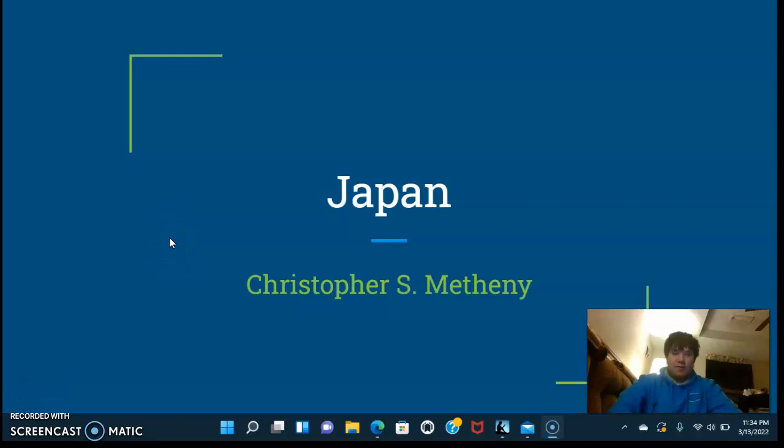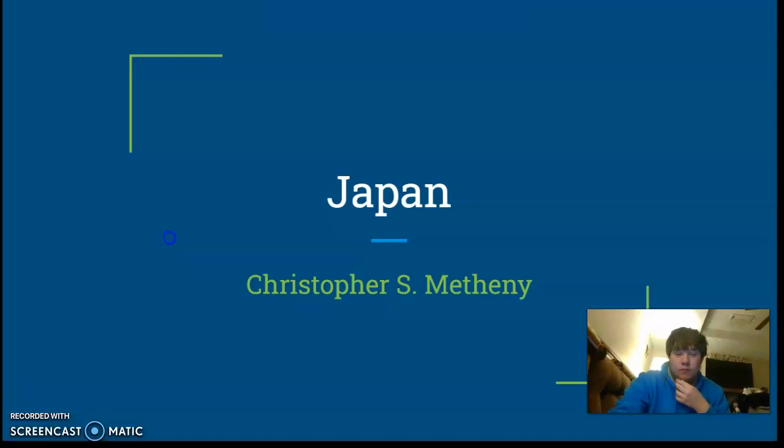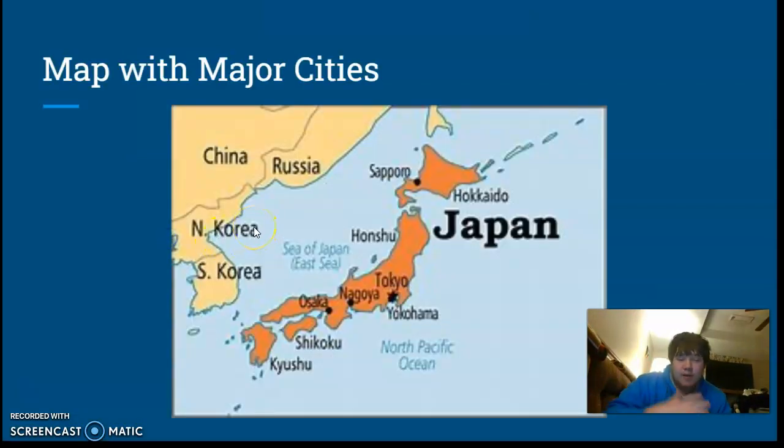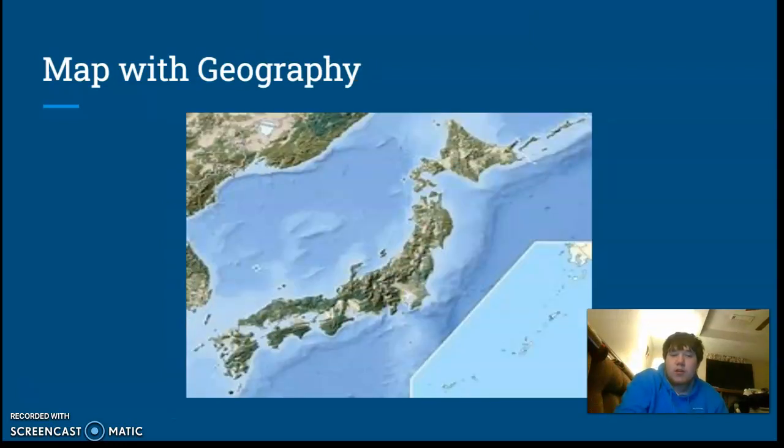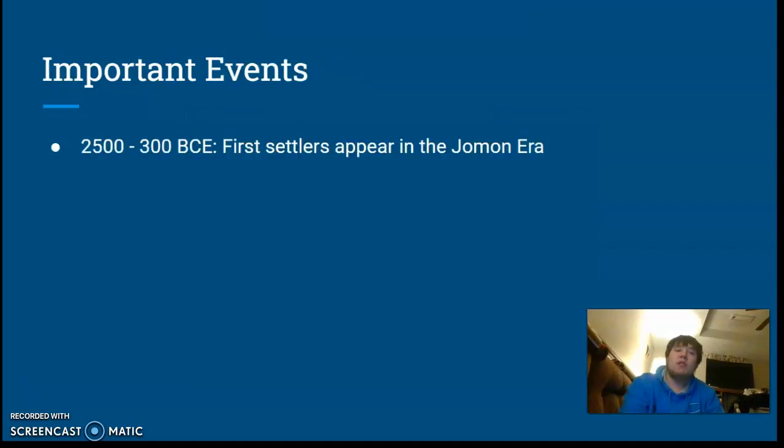So for my country presentation, I chose the country of Japan. In this image, you can see a map of Japan with some of its major cities: Tokyo, Hokkaido, Kyushu. And then this is a map with its geography and topography. You can see the mountain ranges really go down the middle of Japan there, and then the separate islands expanding out.